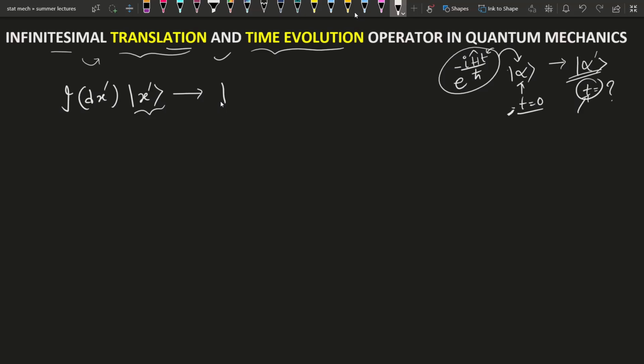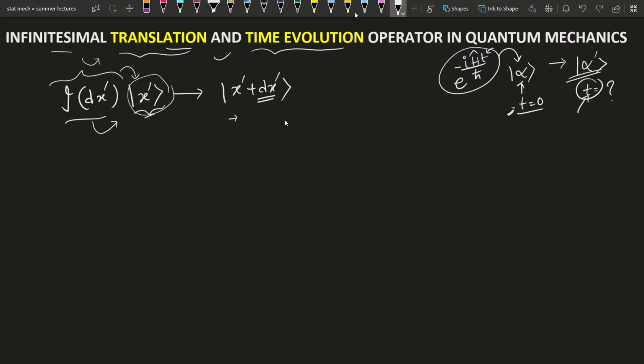But due to this operation of infinitesimal translation, it gives the same state ket but in another translated, well-localized state, x dash plus dx dash. Every property remains similar. It is just translated in space by dx dash in the forward, rightward direction.